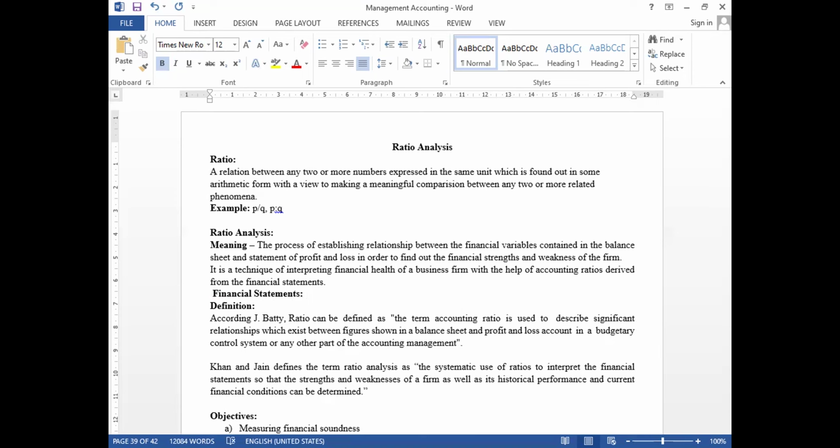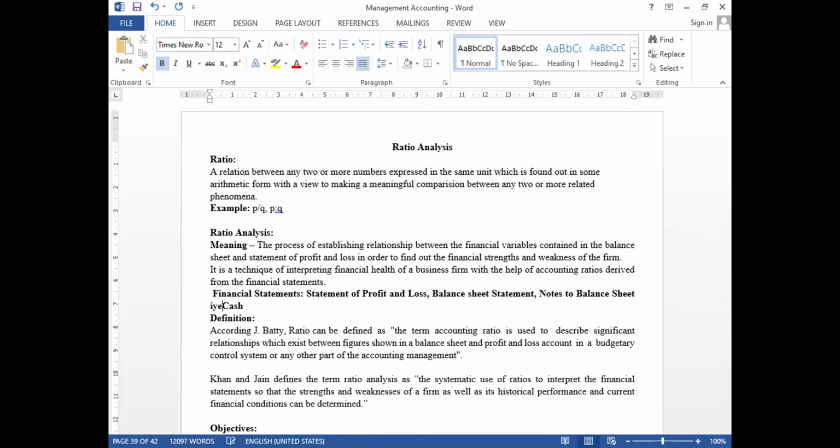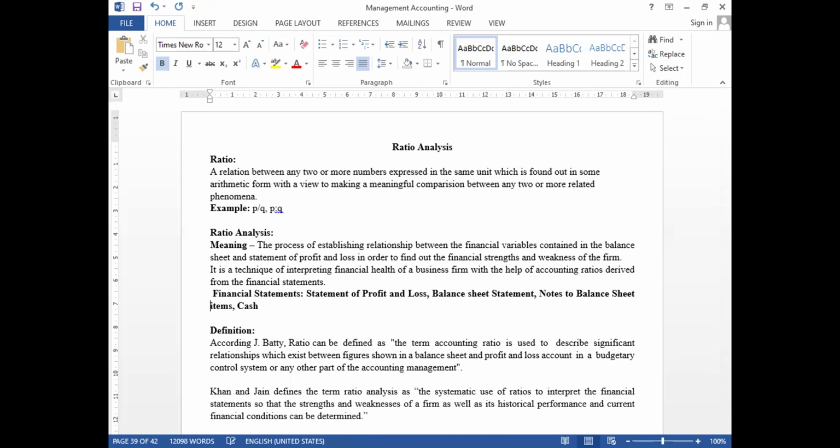financial statements which include the statement of profit and loss, balance sheet statement, notes to balance sheet items, and at last the cash flow statement.